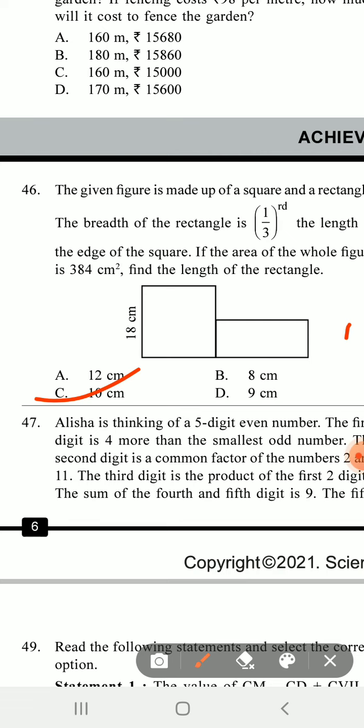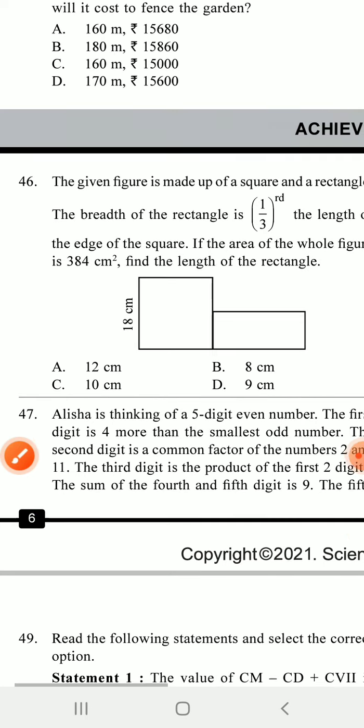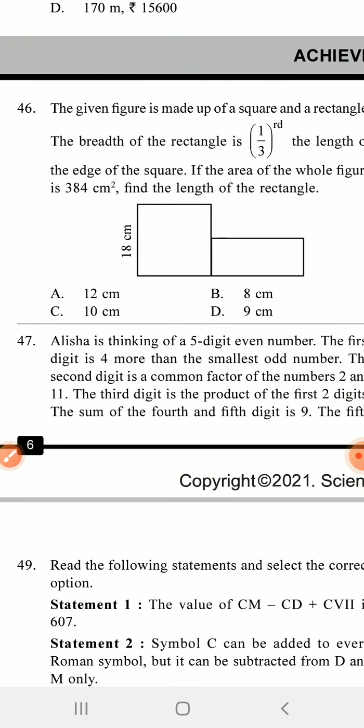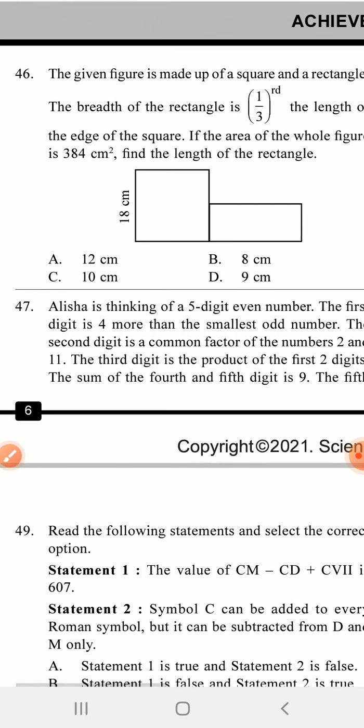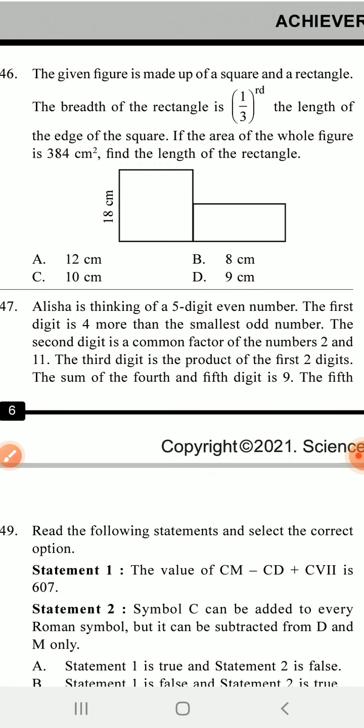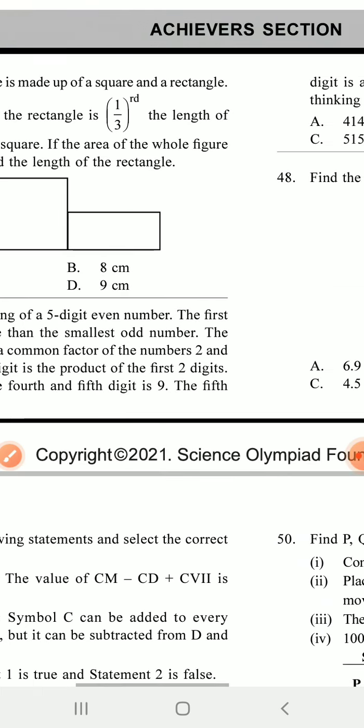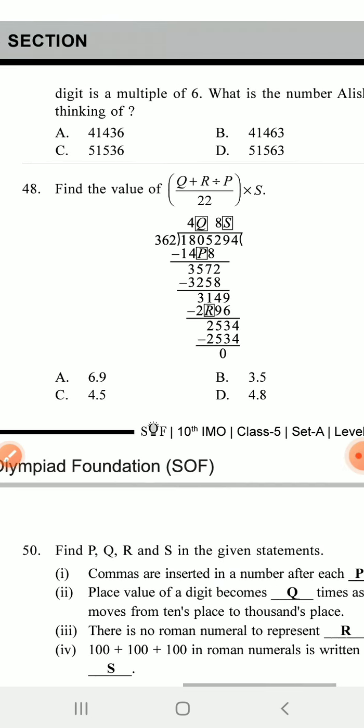Next one. Alisa is thinking of a 5 digit even number. The first digit is 4 more than the smallest odd number. The second digit is the common factor of the numbers 2 and 11. The third digit is the product of the first 2 digits. The sum of the fourth and fifth digit is 9. The fifth digit is a multiple of 6. What is the number Alisa is thinking of?